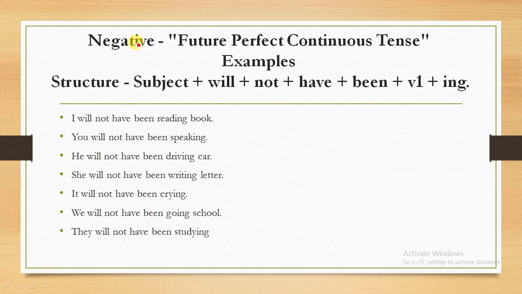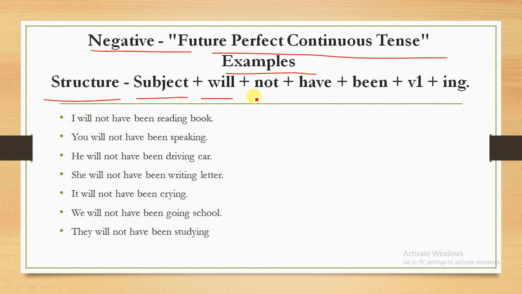So in this slide we will see the examples of the negative sentences in future perfect continuous tense. So here is the structure. With the help of this structure we create the sentences in future perfect continuous tense. The structure is: subject plus will plus not plus have plus been plus verb base form plus ing. So here we will see: I will not have been reading book, you will not have been speaking.